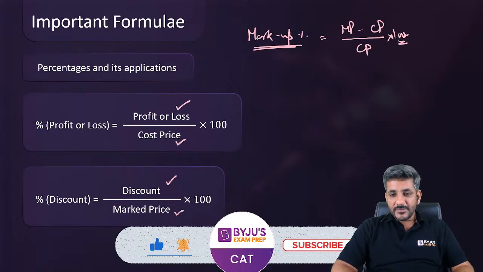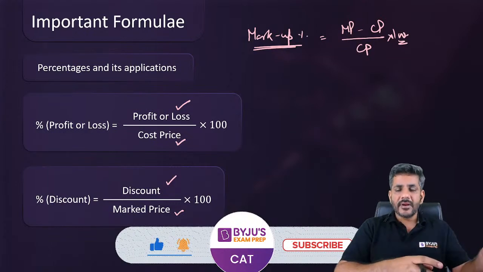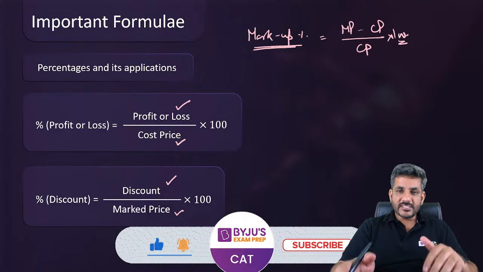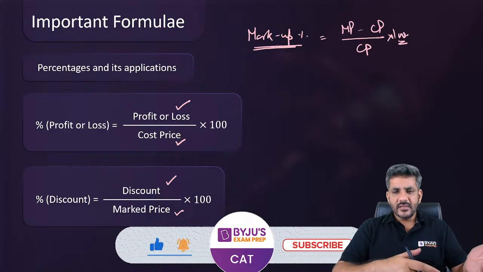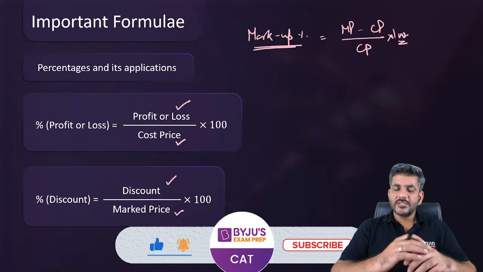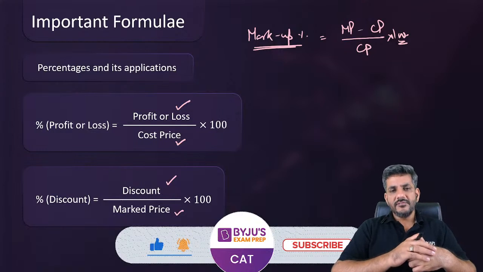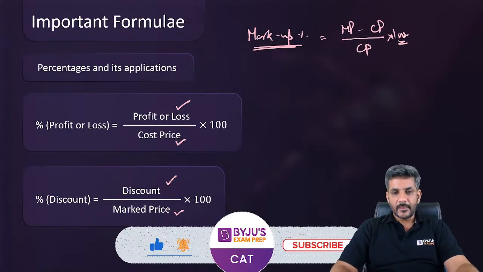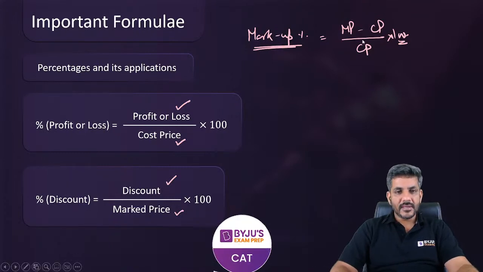Sir, for income and expenditure, what is the profit percentage formula? Varsha, in income and expenditure, income works as selling price and expenditure works as the cost price. So SP minus CP is the profit and divided by cost price, which is the expenditure. तो आप इनकम को सेलिंग प्राइस मान के, एक्सपेंडिचर को कॉस्ट प्राइस मान के यही फॉर्मूला लगा दीजिए, which is written on the screen, and this formula is going to work for you. Right, Varsha? I hope you got my point.